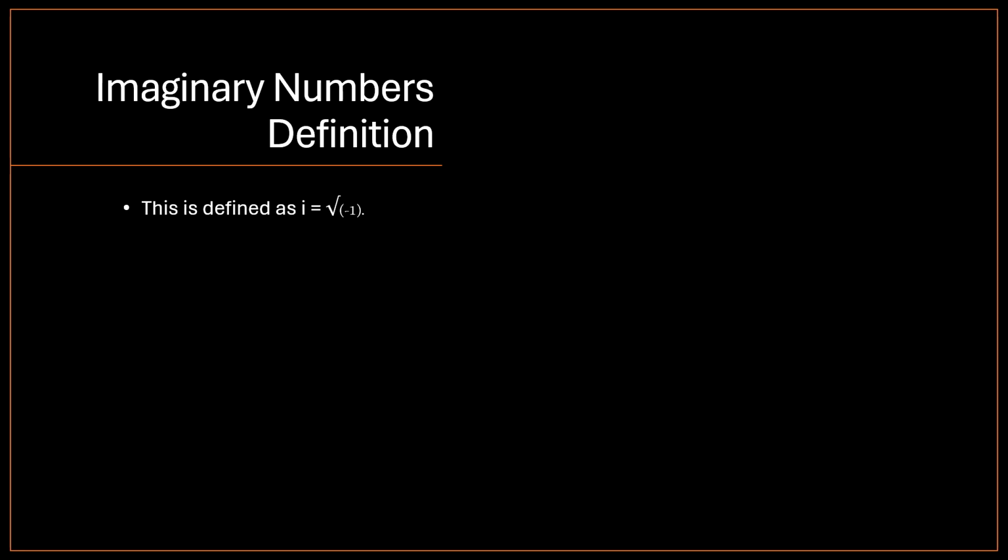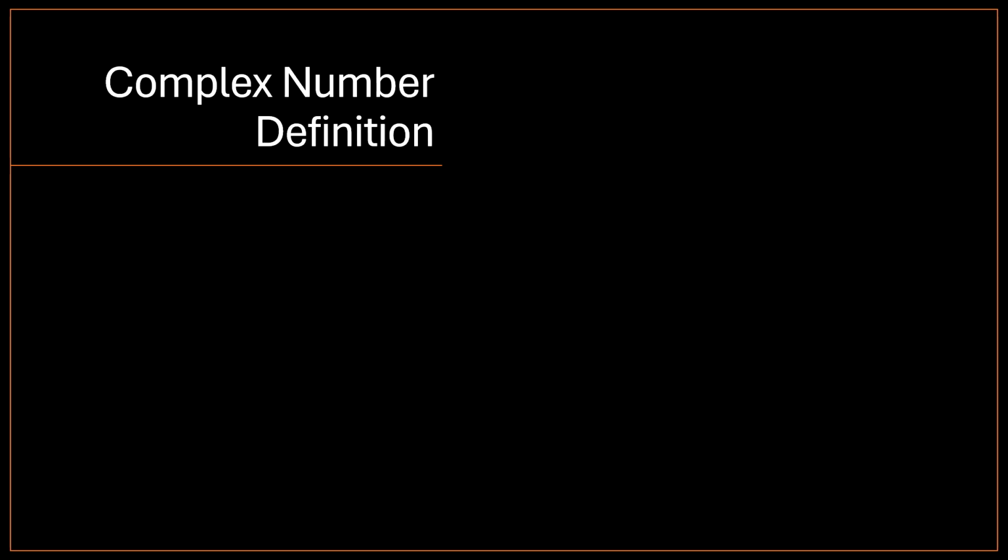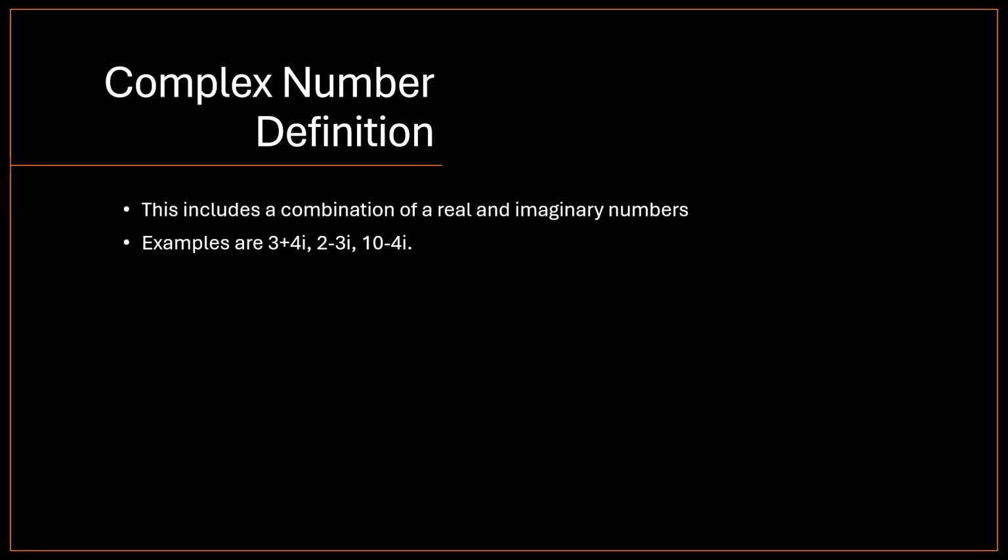Imaginary numbers. This is defined as i, which is equal to the square root of -1. Examples are 3i or -7i. Complex number definition. This includes a combination of real and imaginary numbers. Examples are 3 plus 4i, 2 minus 3i, or 10 minus 4i.